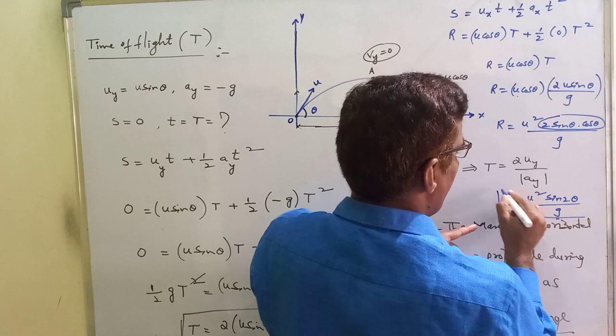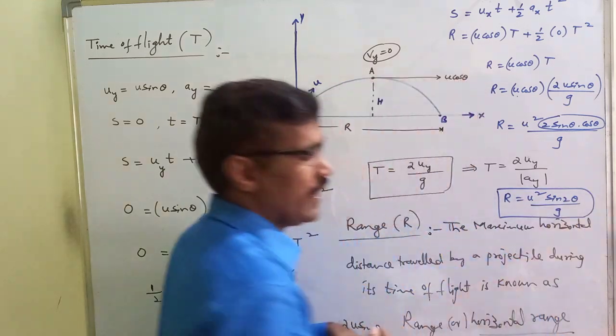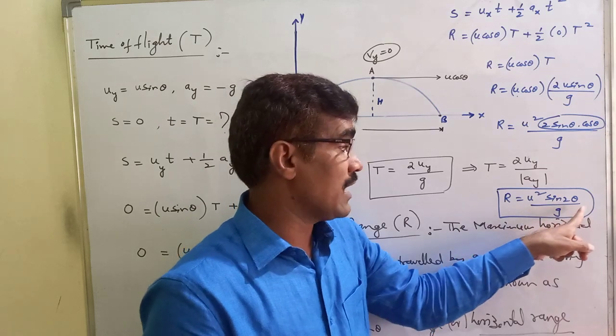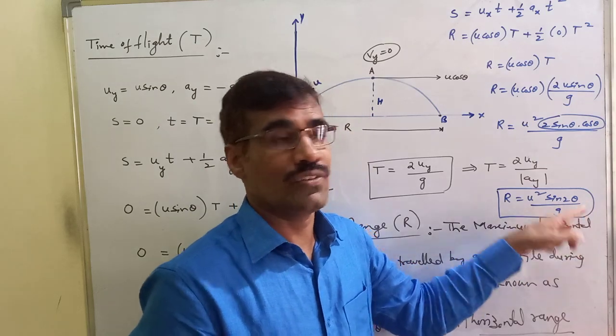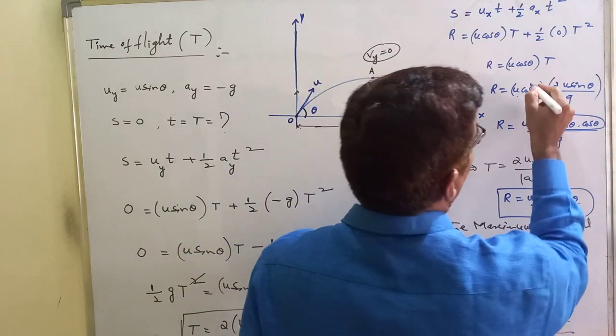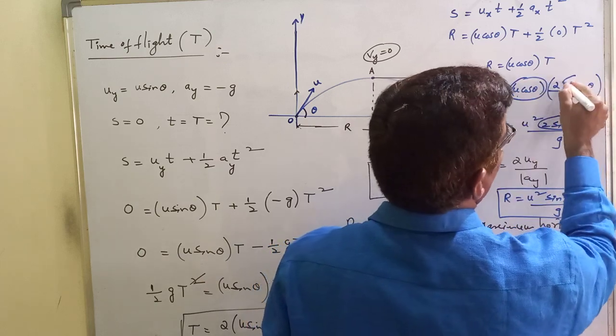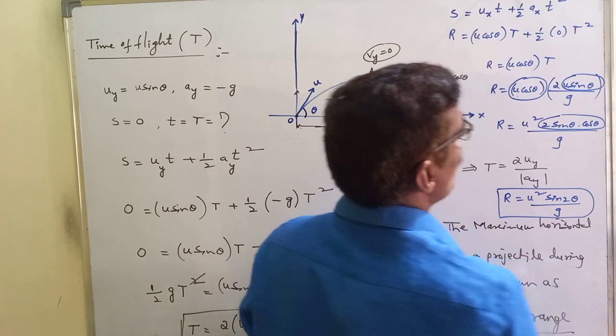This is the expression for range, in terms of initial velocity, angle of projection, and acceleration due to gravity. Here u cos theta is Ux, and u sin theta is Uy.